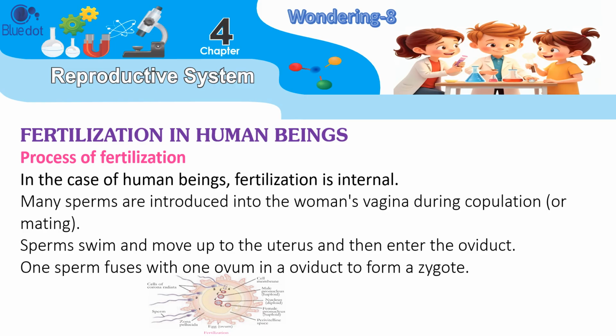Fertilization in human beings. Process of fertilization. In the case of human beings, fertilization is internal. Many sperms are introduced into the woman's vagina during copulation or mating. Sperms swim and move up to the uterus and then enter the oviduct. One sperm fuses with one ovum in an oviduct to form a zygote.